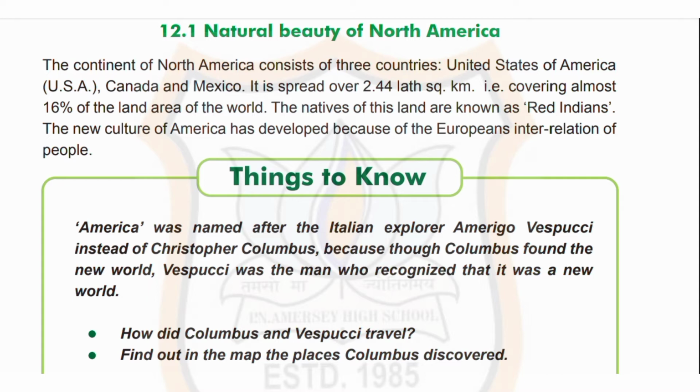The natives of this land are known as Red Indians. The new culture of America has developed because of the interrelation of the Europeans and the people. Now, things to know. America was named after the Italian explorer Amerigo Vespucci instead of Christopher Columbus, because though Columbus found the New World, Vespucci was the man who recognized that it was a new world.